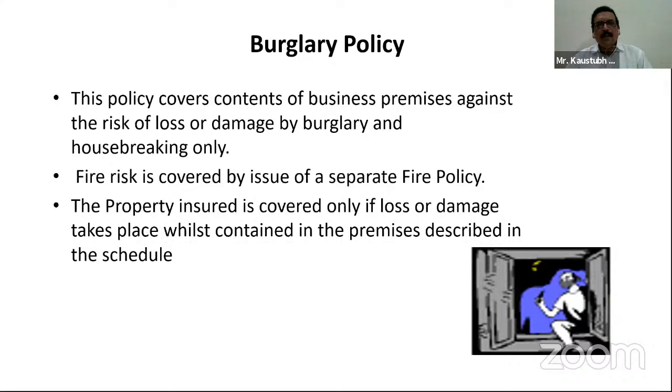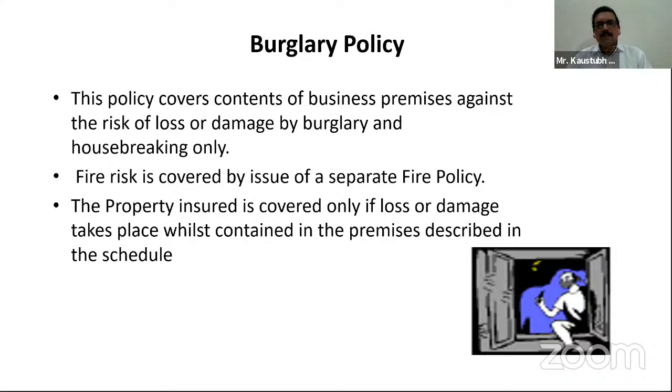Third one, the property insured is covered only if loss or damage takes place whilst contained in the premises described in the schedule. This is very important because the location address of the premises is very important.